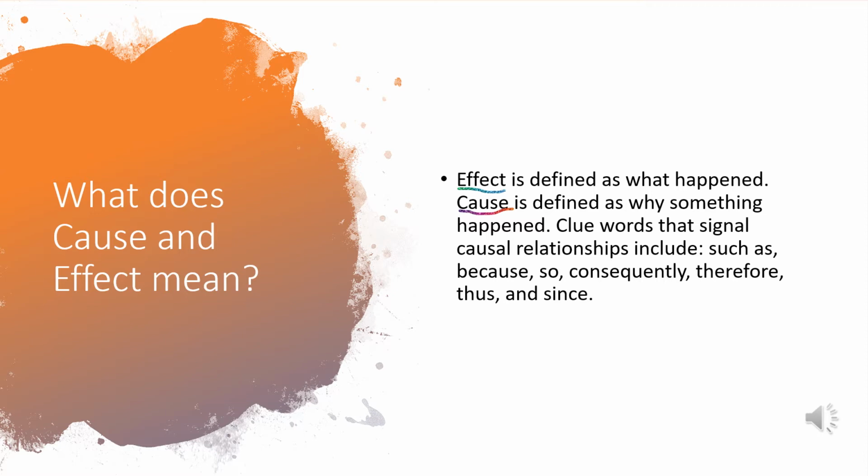Clue words that signal causal relationships or cause and effect in the text include such as, because, so, consequently, therefore, thus, and since. So when you're reading a story, you're going to want to look for those words because they might clue you in onto whether or not this is a story that has cause and effect.